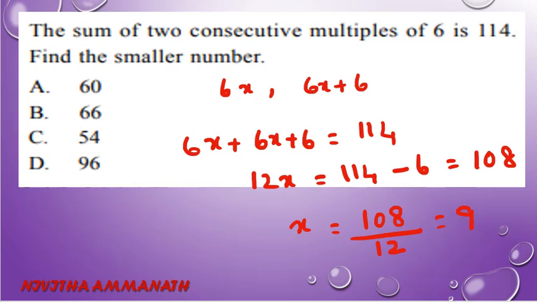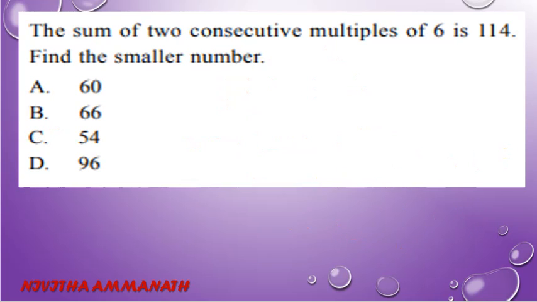So the numbers are 6x, that is 9 6s are 54. Then 54 plus 6, that is 60. So find the smaller number. So 54 and 60, which is the smaller? 54. So C is the correct option. Next question.